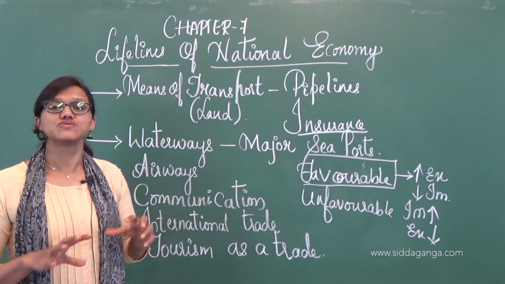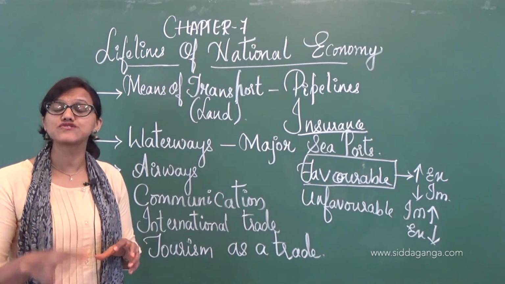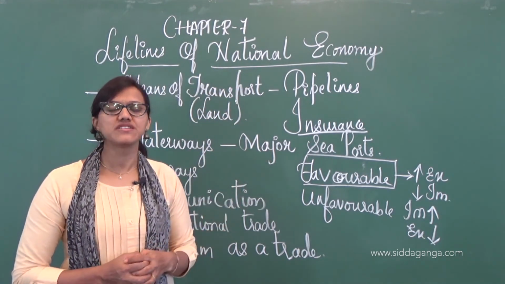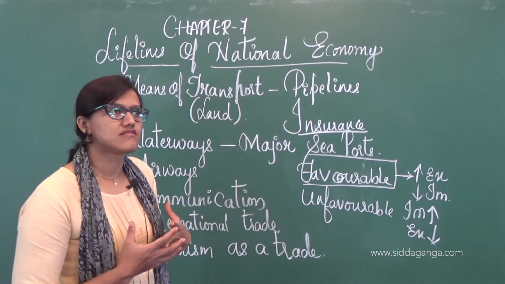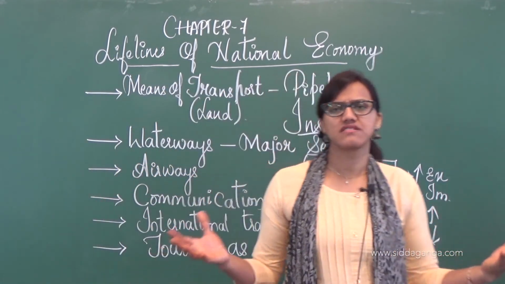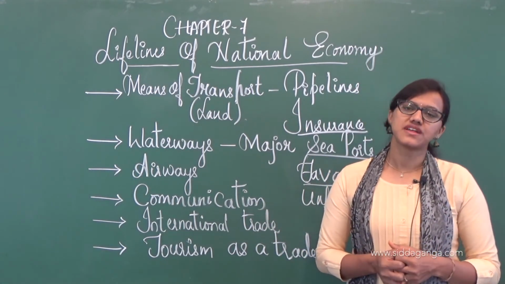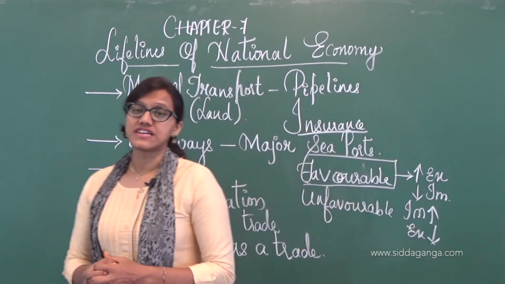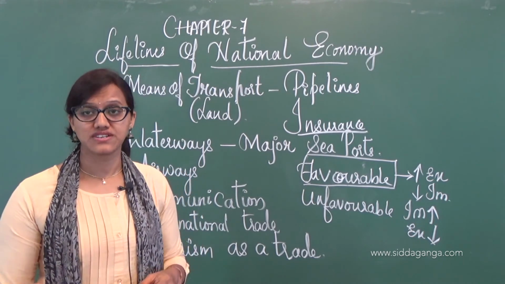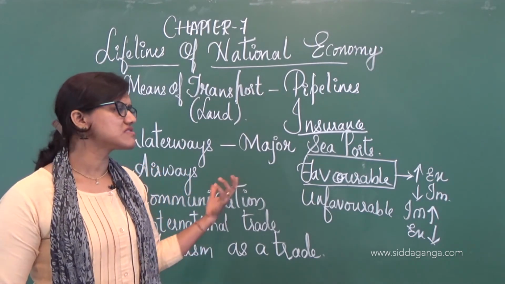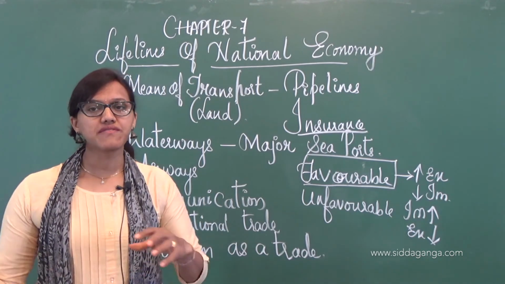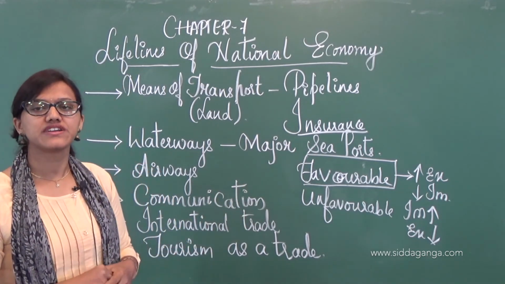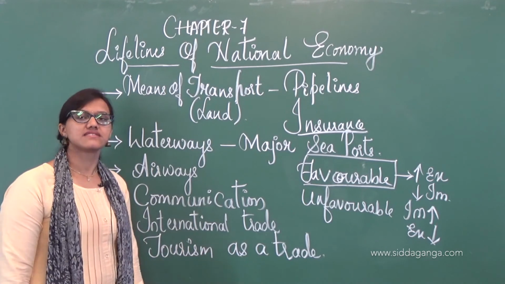Then they go back, again they earn, and they come. So see, they are coming here just to spend the money. Imagine how lucky we are, right? People are coming just to spend their time, to have a good kind of picnic, or some good life here. Apart from that, few people are coming for experiments, and even to gain education. So every kind of person is coming. Even from India, most people travel to different nations, but that is different. When it comes to Indian tourism, definitely we can consider it as a trade.